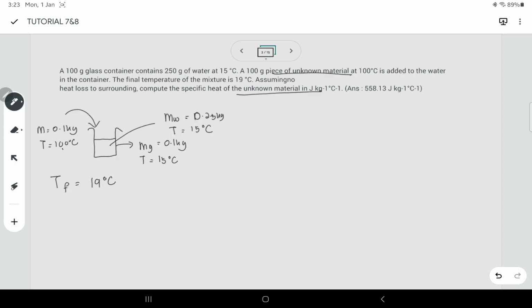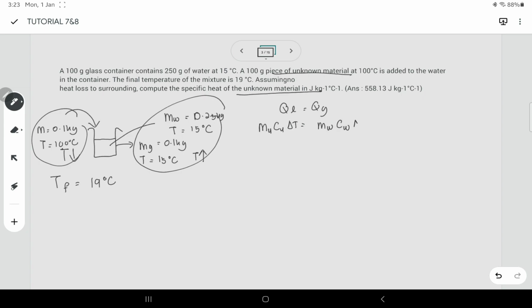Okay, so means that kat sini temperature dia akan drop. This one temperature dia akan increase. So, menggunakan konsep yang sama, Q loss sama dengan Q gain. So, this one akan gain temperature and this one akan loss temperature. So, kita gunakan M unknown, C unknown, delta T sama dengan M water, C water, delta T plus dengan mass bagi glass, C bagi glass, delta T. So, mass water sama dengan 0.25.